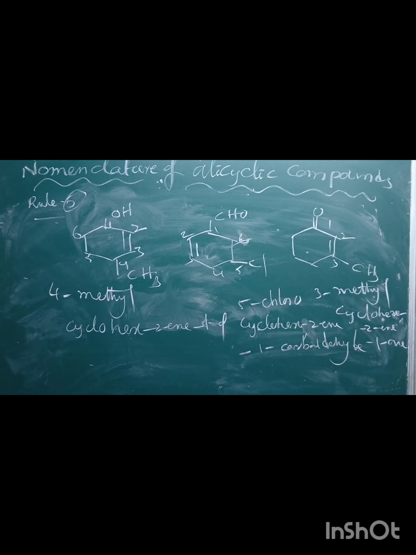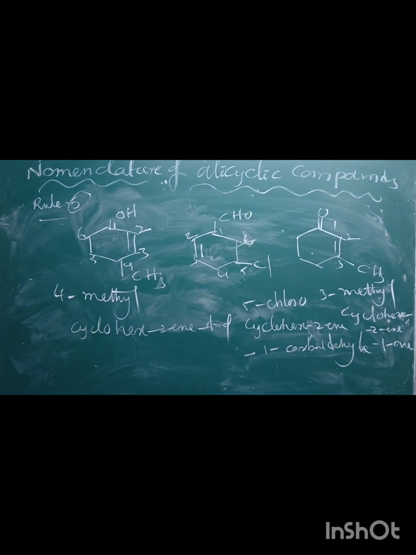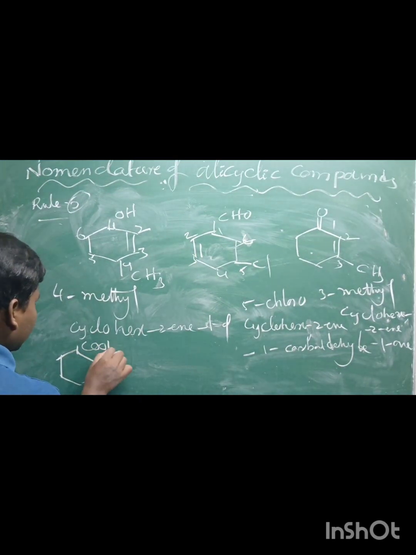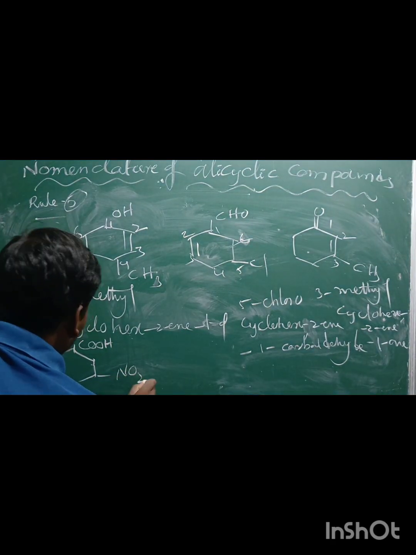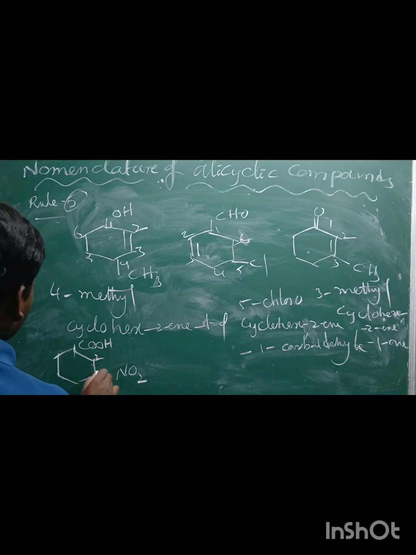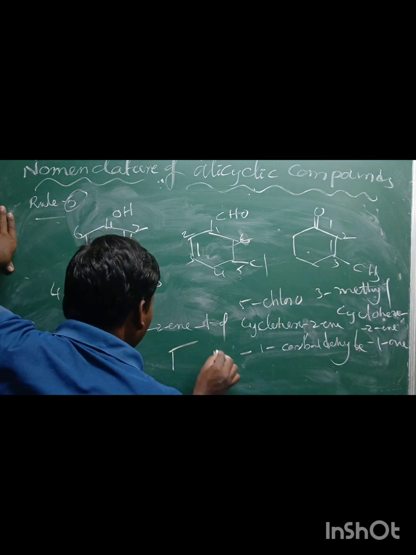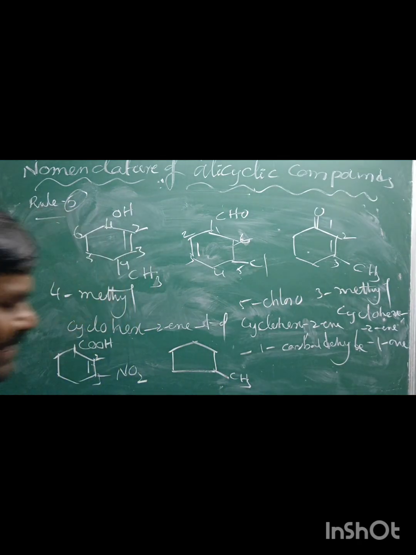I hope it is clear. Still some more compounds are there. If you take here COOH, and one more substituent, a nitro group, NO2 group, is there. Okay, how to write the name of the compound? Always 3-nitrocyclohex-2-ene-1-carboxylic acid.